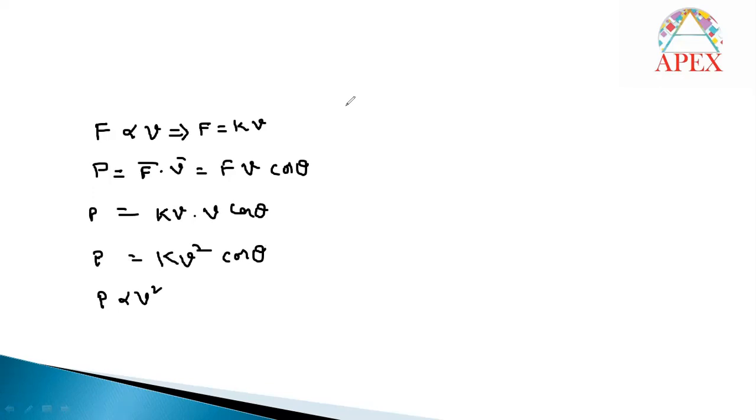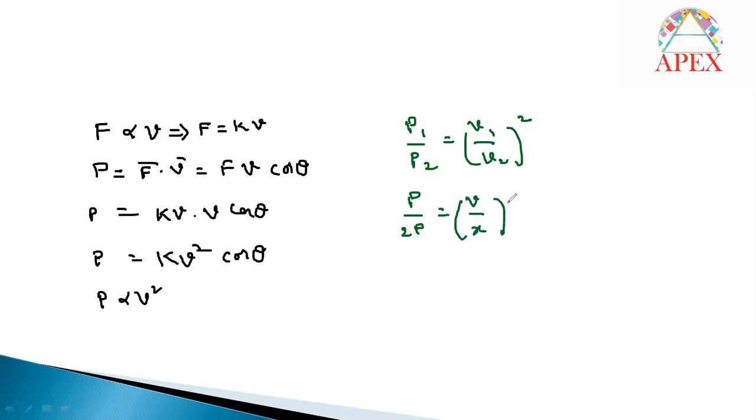But here, what was the given information? Power is doubled. Then we will write, in case of this relation, P1 by P2 is equal to V1 by V2 whole square. Power is doubled in the sense, if initial power is P, the final power will be 2P. And if initial velocity is V, the final velocity is what you have to calculate. Of course, P and P will get cancelled here.